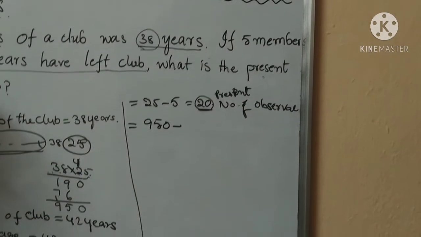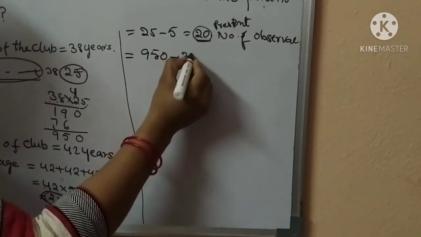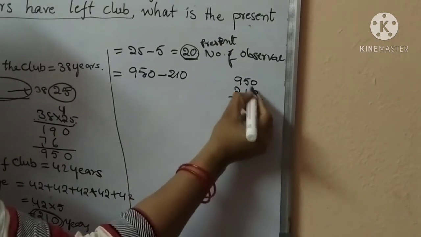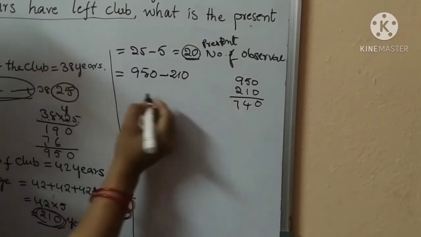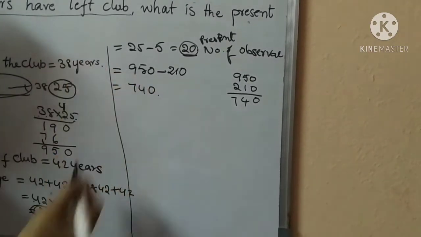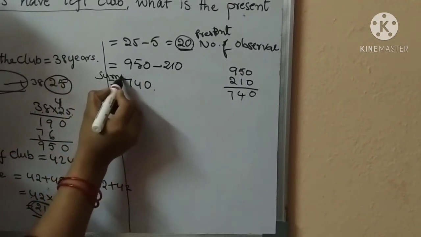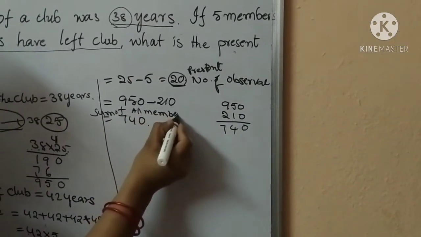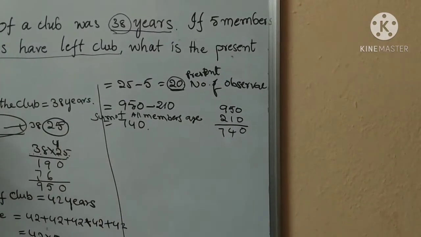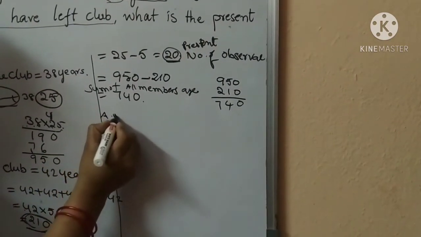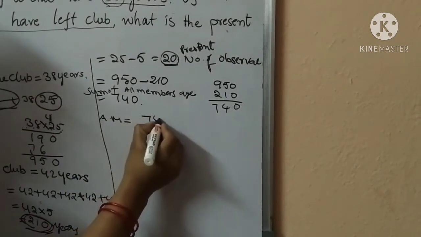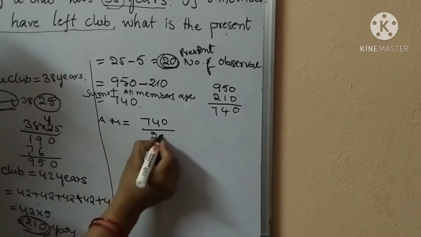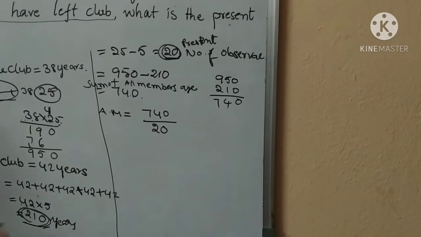Here the 25 members' age in years is 950, minus the 5 members' age, 210. So 950 minus 210 is 740. It is the sum of all members' age. Now find the arithmetic mean, equal to sum of all observations by number of observations. The present number of observations is the present age of the club members.